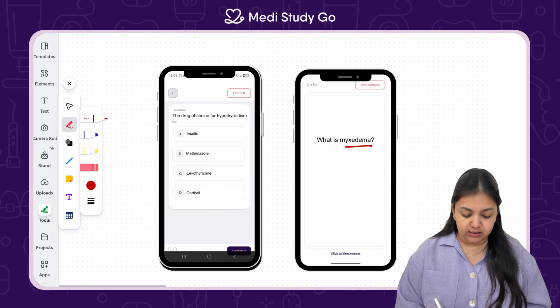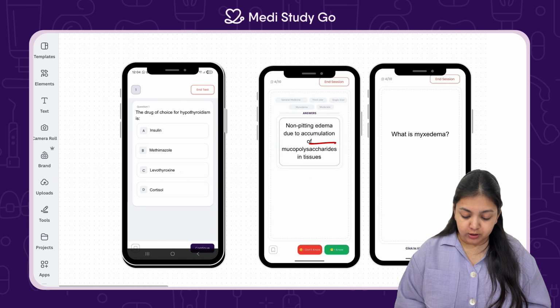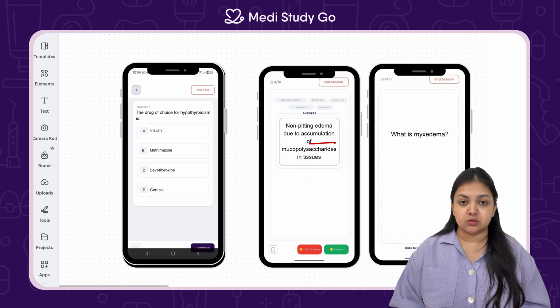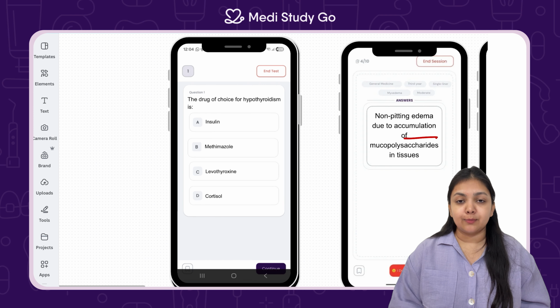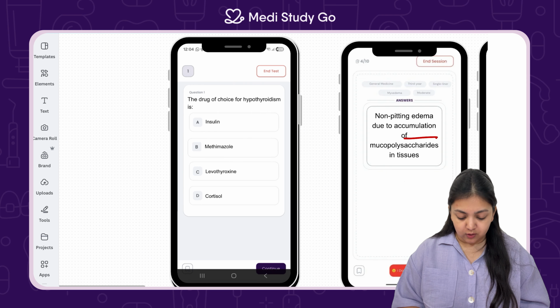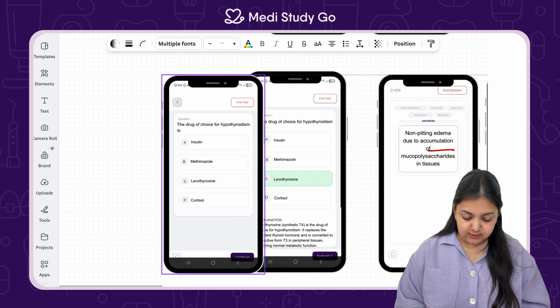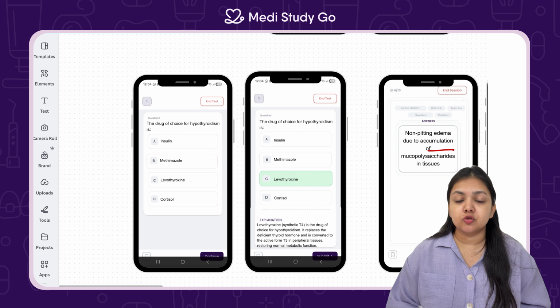So what is myxedema? Myxedema is basically non-pitting edema due to accumulation of mucopolysaccharides in tissues. This happens because of decreased amount of T3, T4. So if you solve such flashcards on the app of MediStudy Go, you can easily flip them over and view the answer along with the explanation. Other than flashcards, you can even solve some MCQs. For example, the drug of choice for hypothyroidism is insulin, methimazole, levothyroxine, or cortisol. So the choice is levothyroxine, because that is actually a T4 substituent, which leads to the correction of the level of T3, T4.